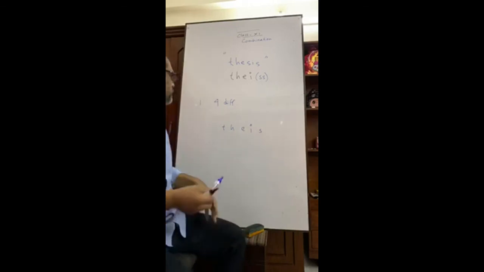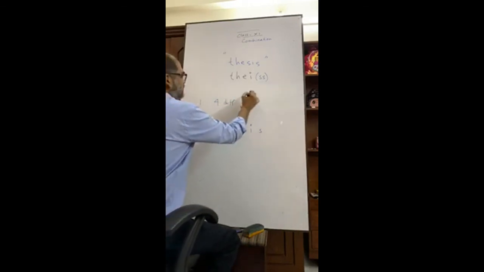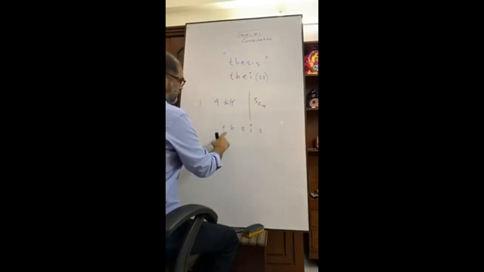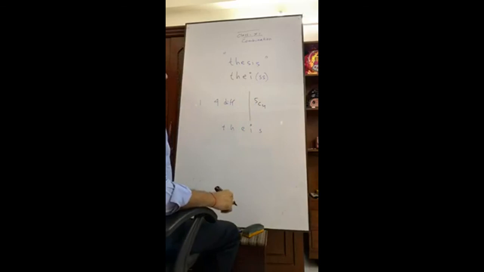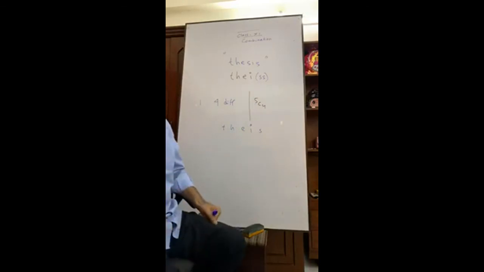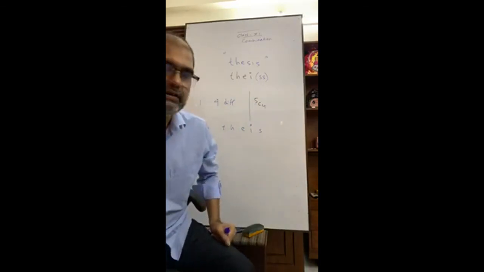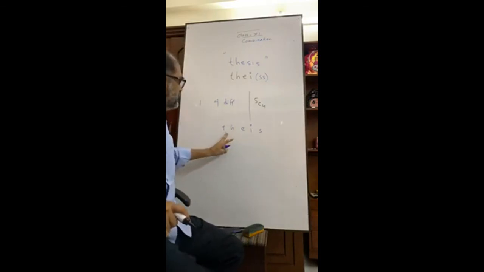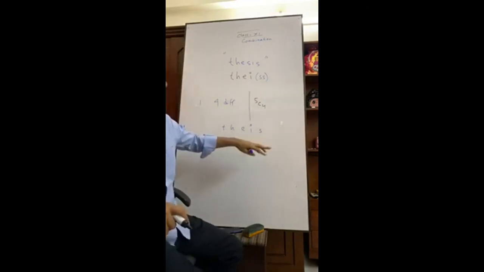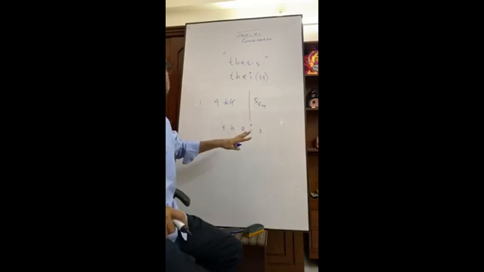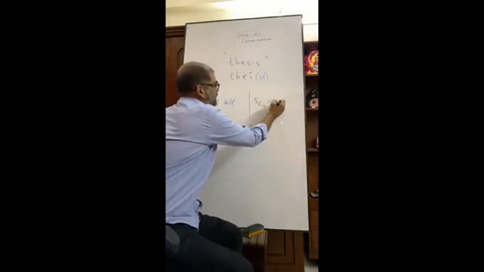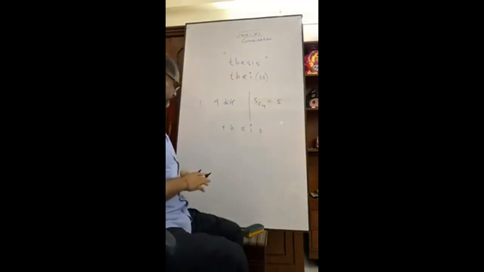So we have 5C4 ways. How many ways? 5C4 ways. 5C4 equals what? 5.